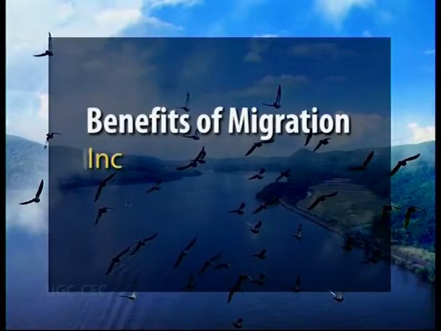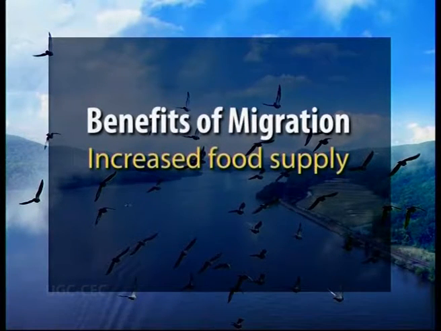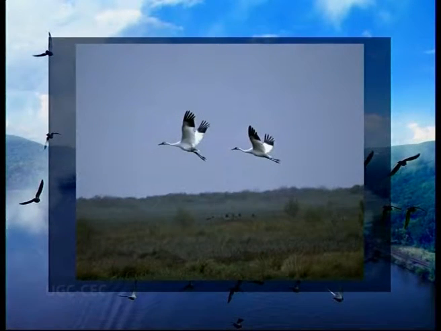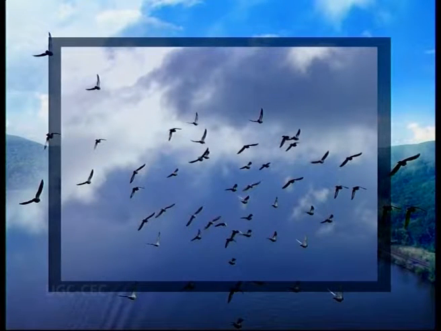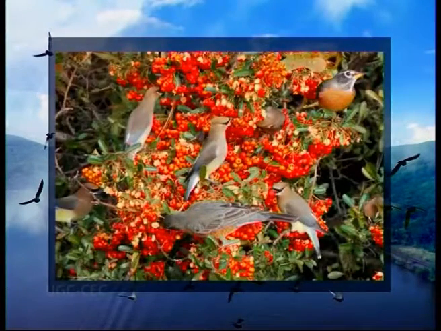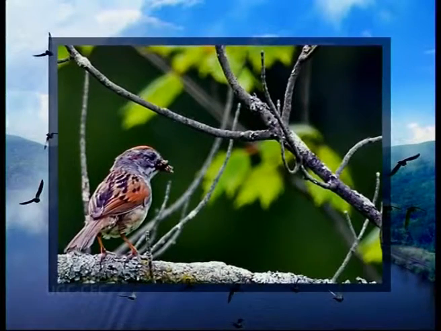Number one is increased food supply. Birds in summer are known to migrate towards the northern areas, because in the northern areas during summers there is a large amount of light available. Because of the large quantities of light available, there is a large amount of photosynthesis that takes place. Therefore, there are a number of grains available to them, and also a number of insects available to them for the feed, which parasitize on the photosynthetic plants.